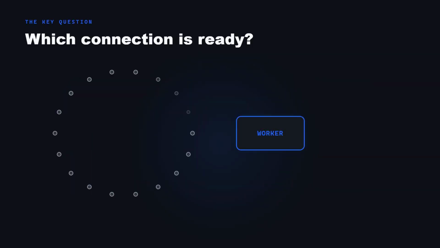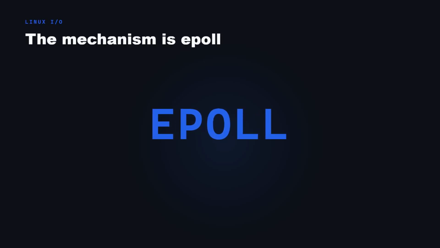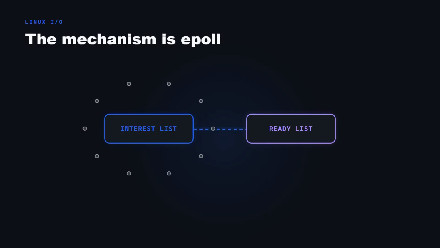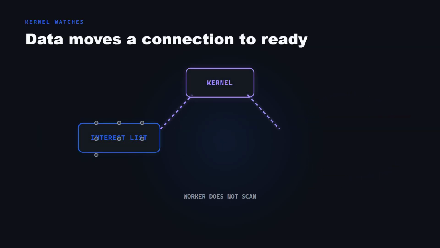Here's the key question. With one worker watching thousands of connections, how does it know which ones need attention without checking every single one? It doesn't check them. It asks the kernel to. The mechanism on Linux is called epoll. The worker keeps two things, an interest list and a ready list. When a new connection comes in, the worker registers it once with epoll_ctl. That adds it to the interest list, telling the kernel, watch this one for me. From then on, the kernel does the watching. The moment data shows up on any of those connections, the kernel adds that connection to the ready list.